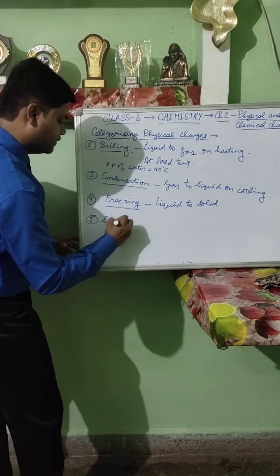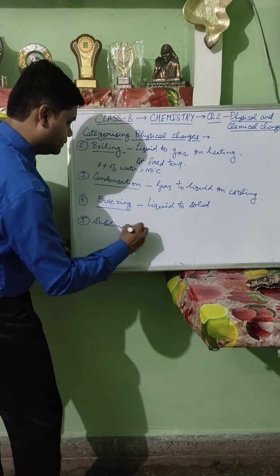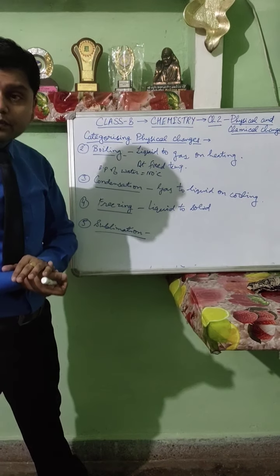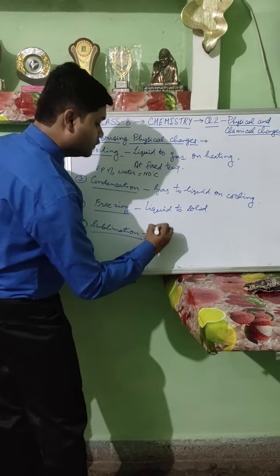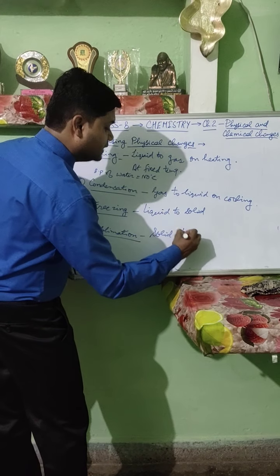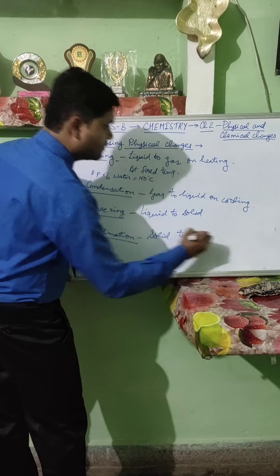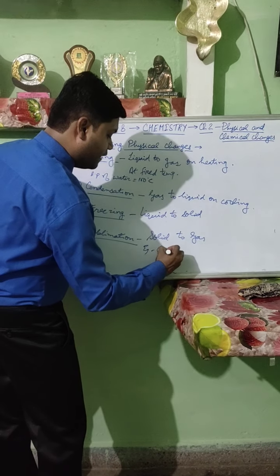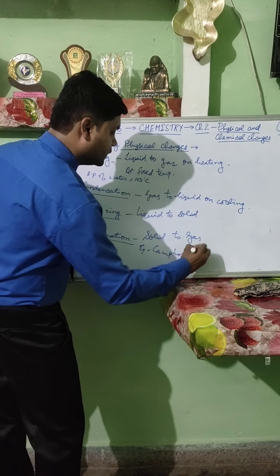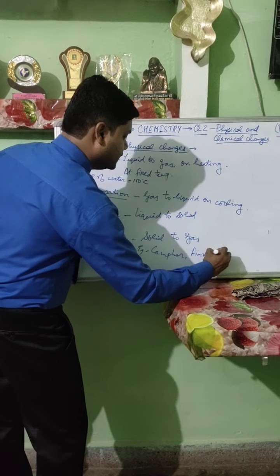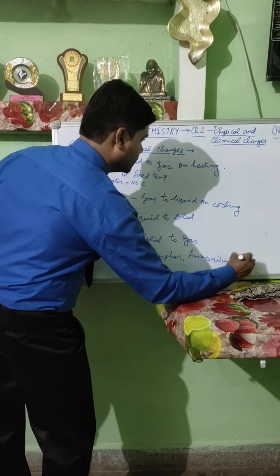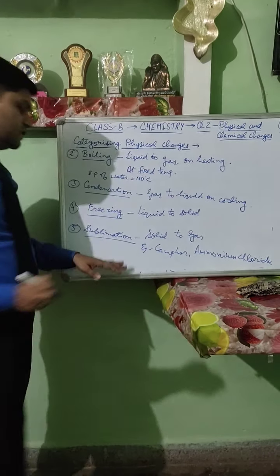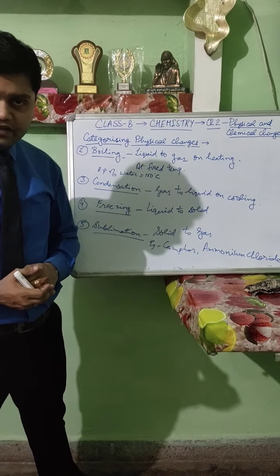Next one is sublimation. Sublimation is the process in which a solid changes directly to gas. For example, camphor, ammonium chloride, and naphthalene balls are all sublimating substances.